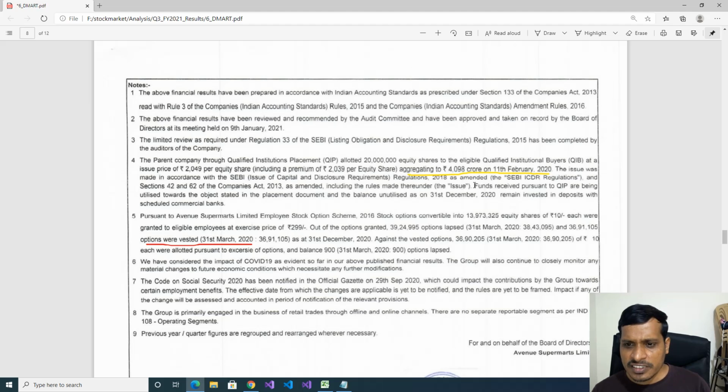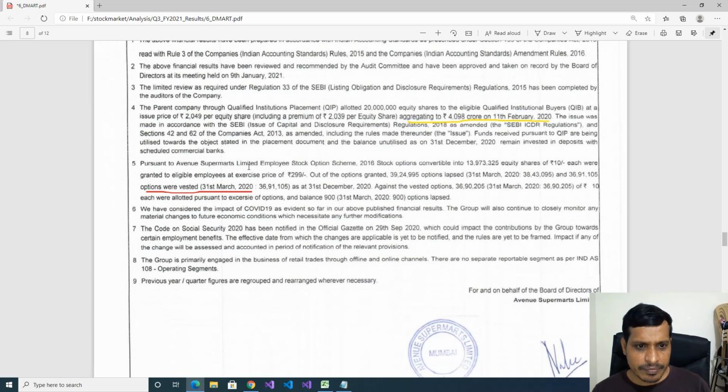Here, funds received pursuant to QIP are being utilized towards the objects stated in the placement document, and the balance utilized as on 31st December 2020 remains invested in deposits with scheduled commercial banks. Later we have one more point. Here, Avenue Supermarts Limited Employee Stock Options Scheme 2016 stock options convertible into 1 crore 39 lakh 73,325 equity shares of 10 rupees each were granted to eligible employees at an exercise price of 299.